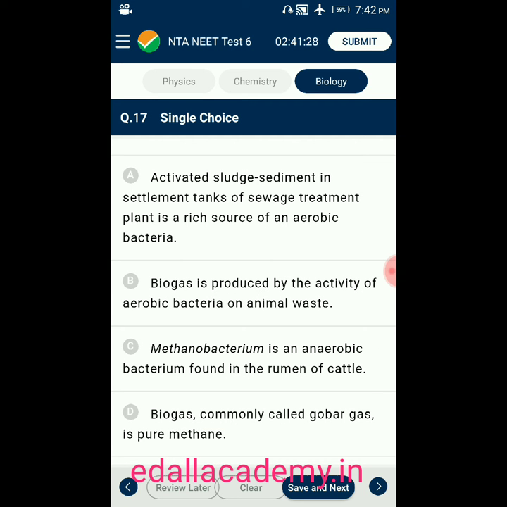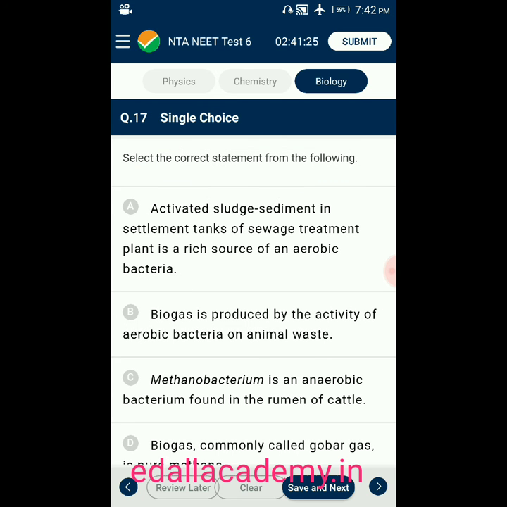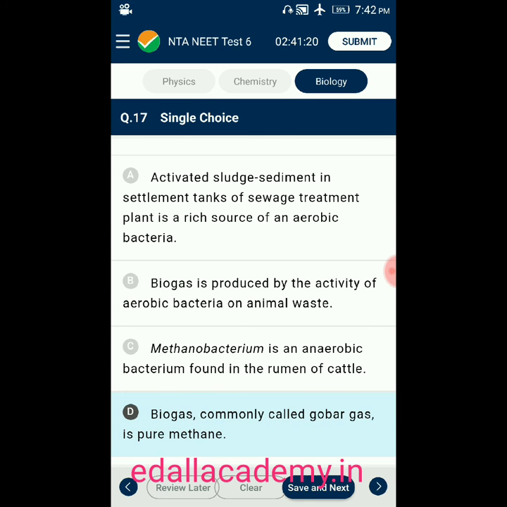From the given 4 statements, they asked to find out the correct statement. So the correct statement is option D. Biogas commonly called gobar gas is pure.